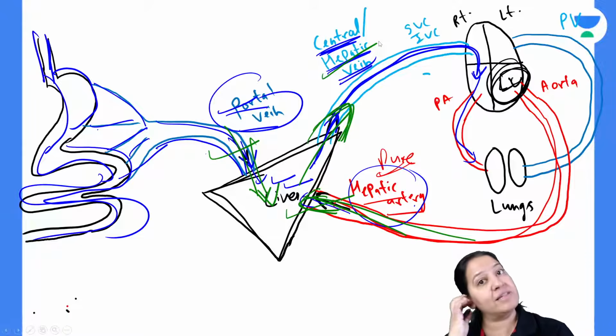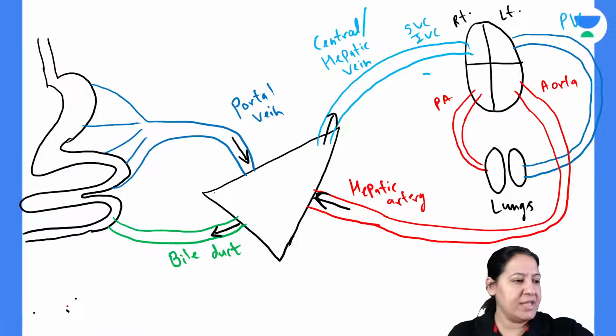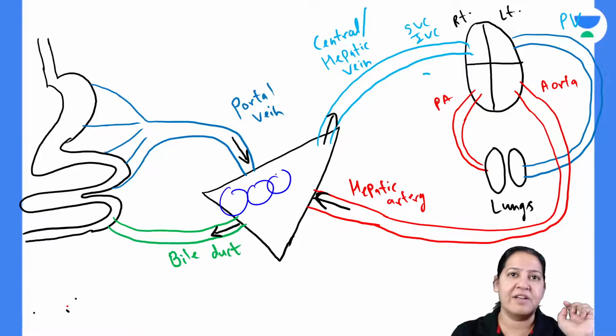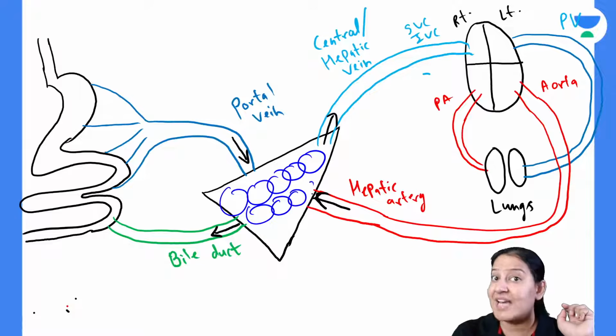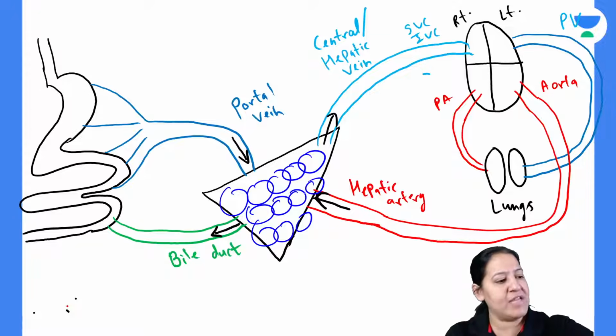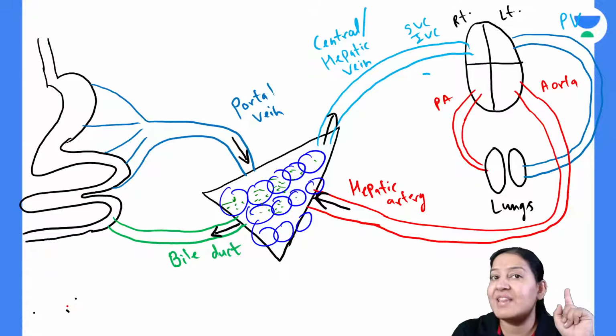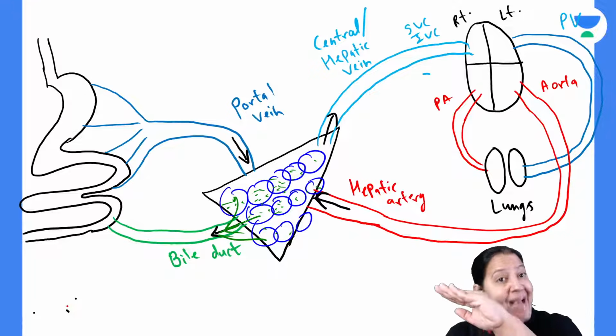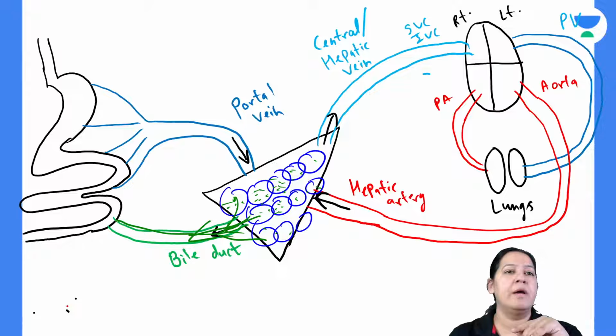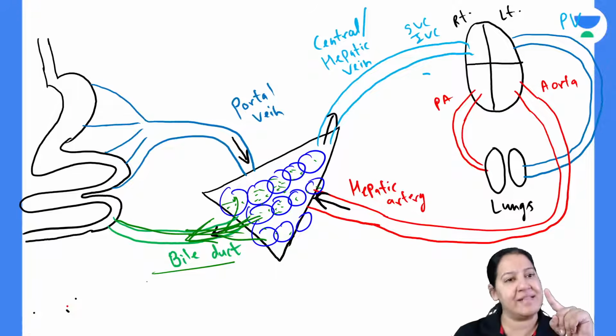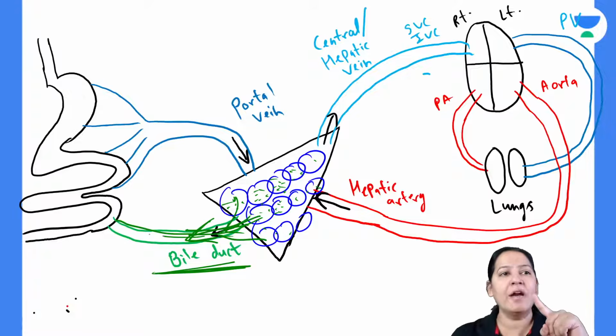Now why has God given us the liver? Inside the liver we have cells. These are the cells of the liver. Let me draw a few cells in the liver. These are hepatocytes. Hepatocytes synthesize bile. Inside each hepatocyte there is synthesis of bile. So all the hepatocytes synthesize bile in their cytoplasm. All the bile gets collected and exits the liver and goes into the duodenum via the bile duct. The bile duct opens into the first part of the duodenum via the ampulla of Vater.